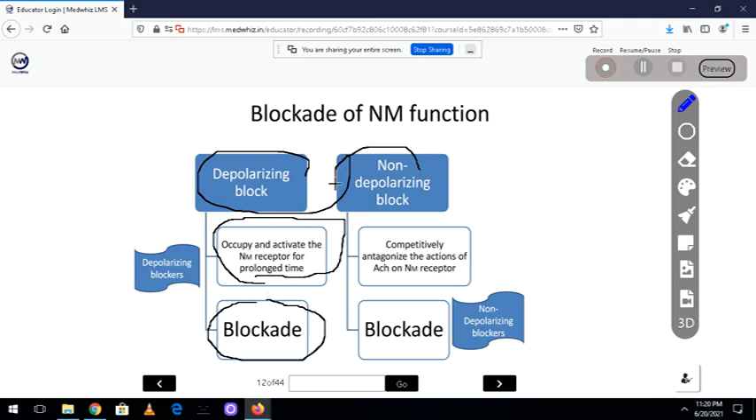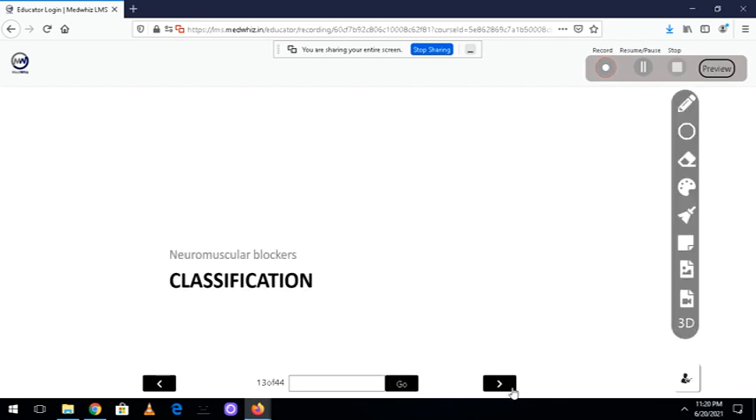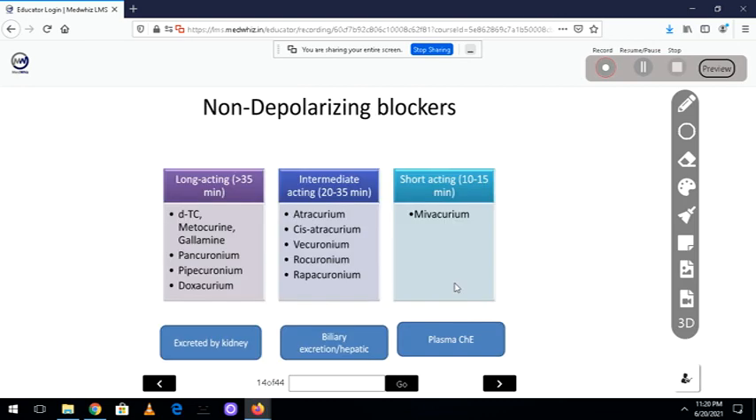But non-depolarizing blockers are also called competitive. They compete with acetylcholine to bind to the NM receptor. They completely antagonize the action of acetylcholine at the NM receptor, then there is blockade. So these are called non-depolarizing, that means they will not depolarize the tissue; the sodium will not enter there. That's the meaning of non-depolarizing. Now we are done with that.